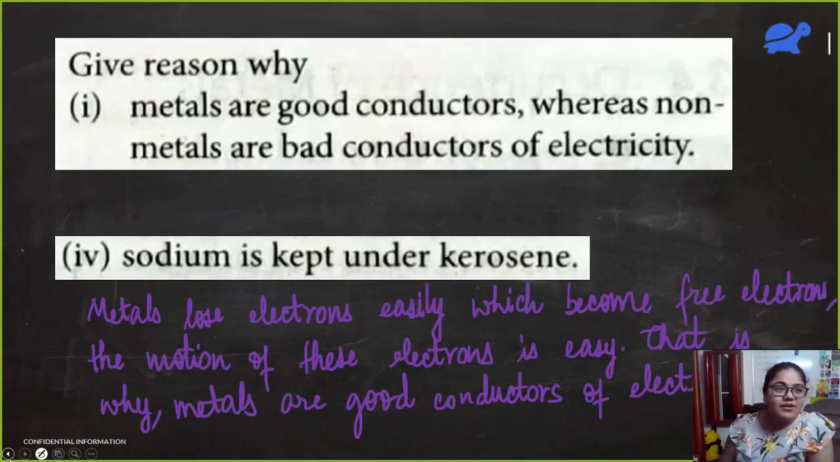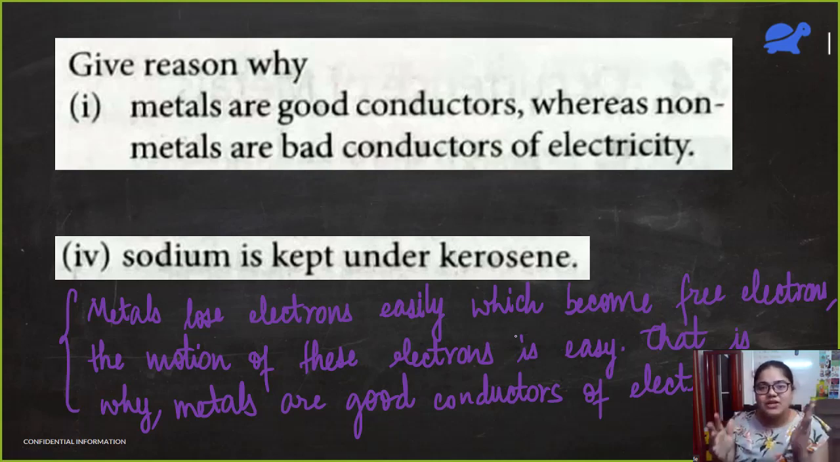Electricity is nothing but the directional flow of electrons, no? So metals can easily lose electrons. So it has a lot of free electrons. And if we provide some potential difference, these electrons will start flowing.